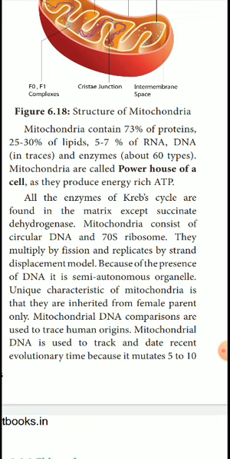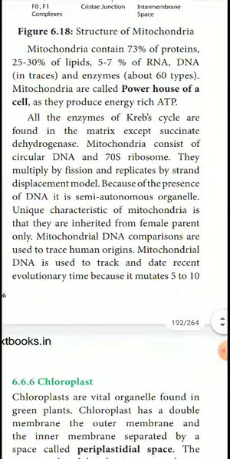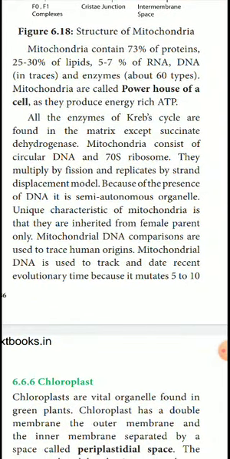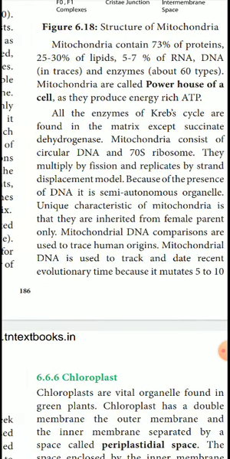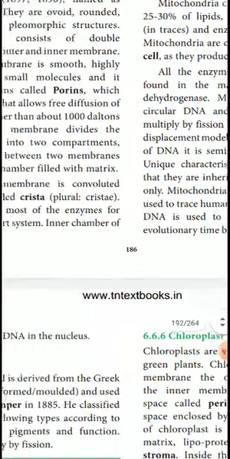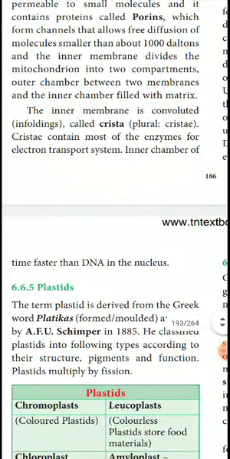We are studying that all the Krebs cycle enzymes are found in the matrix except succinate dehydrogenase. Mitochondria contain circular DNA and 70S ribosomes. A unique characteristic of mitochondria is that they are inherited from the female parent only. Mitochondrial DNA is used to trace human origin and to track recent evolutionary time, since it mutates faster than nuclear DNA.